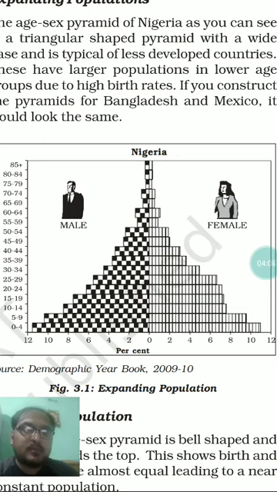Just as we move ahead of the 25 to 30 year age group bracket, we find that it tapers very rapidly, and the population decline is also rapid because of high mortality and death rate in the higher age groups.